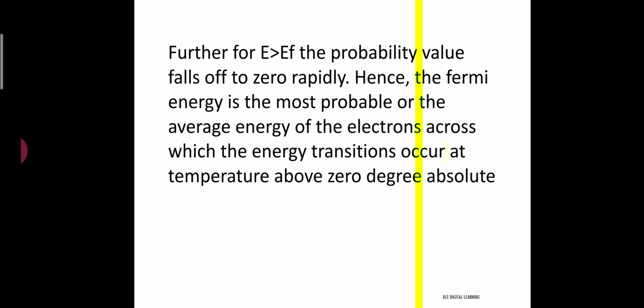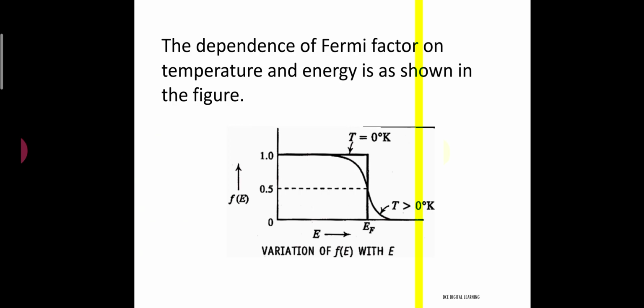Further, for energy levels greater than the Fermi energy level, the probability value falls off to 0 very rapidly. Hence, the Fermi energy is the most probable, or the average, energy of the electrons across which the energy transitions occur at temperatures above 0 degree absolute. The dependence of the Fermi factor on the temperature and energy is shown in the figure.